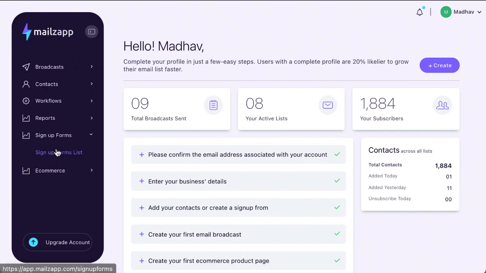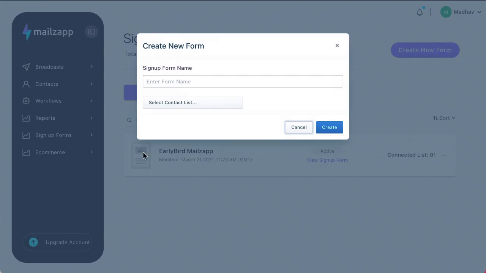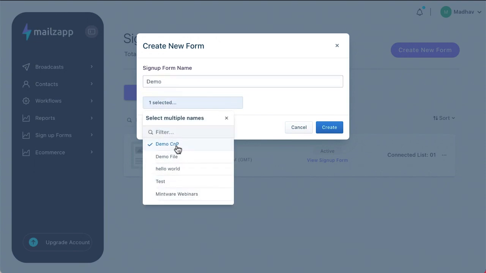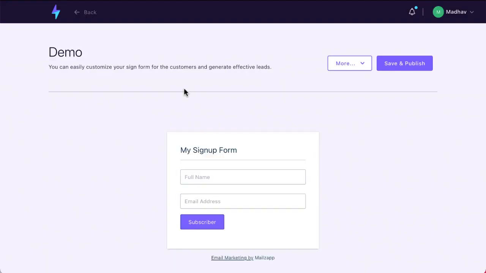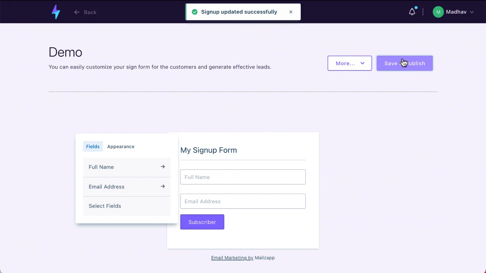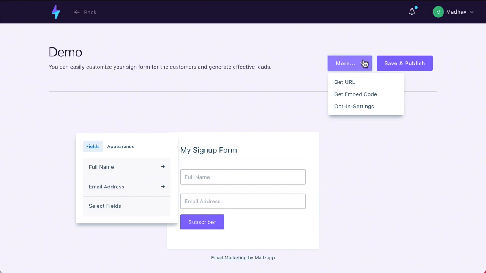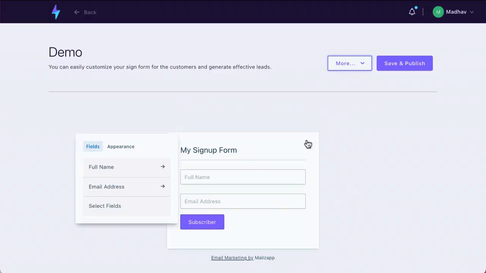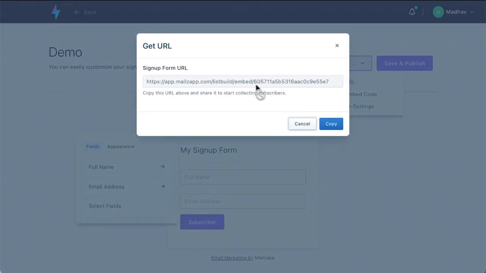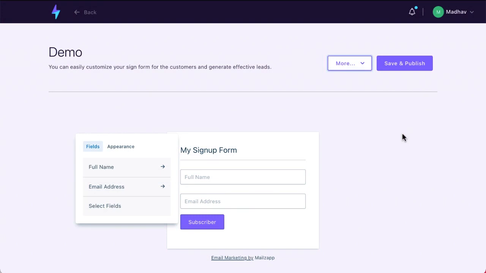Then there are sign-up forms. Here you get a sign-up form list. You can also go ahead and create a full form, and then attach it to any list that you have. For example, let's do this again with this one. This sign-up form will always download to the copy and paste list. After this is done, you can save and publish it. Then you can get everything you need, for example, HTML code, etc. If I go to the embed code, I can just copy and paste it to my website, or I can go to the URL, copy that and provide that as well.